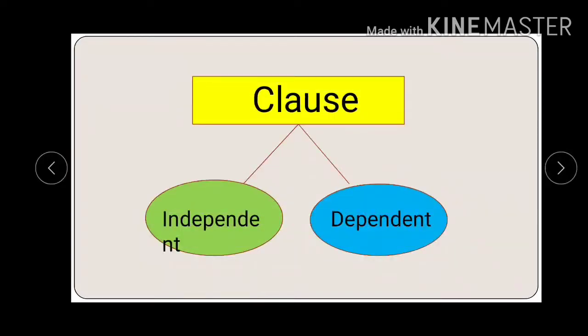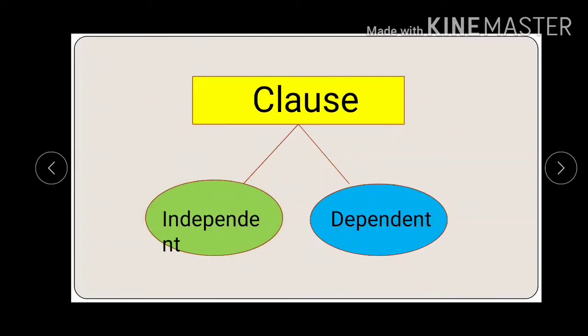So we can see that there are two types of clauses, an independent clause and a dependent clause. Now in this name itself, the hidden meaning is given. Independent means what? Independent means it does not depend on anyone else. It can have a meaning on its own.